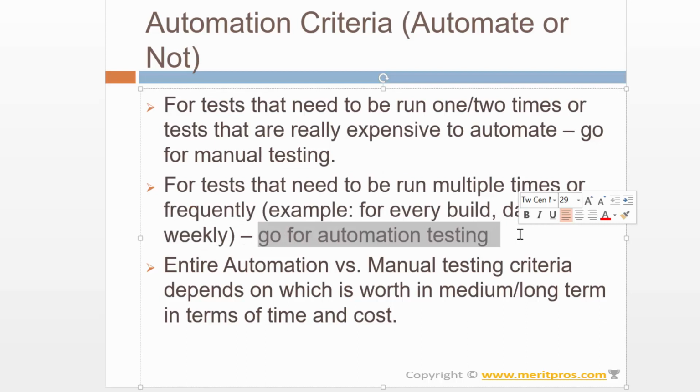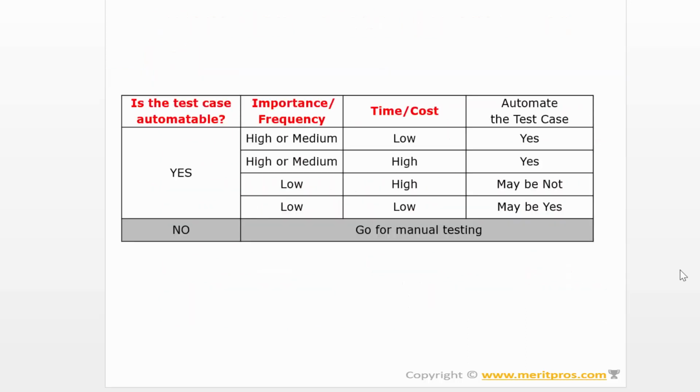So the whole criteria of automation testing versus manual testing depends on which is going to save us time and cost in the long term and medium term. We need to decide on that and go accordingly. So this table is going to help you. If there is a test case, first we need to decide whether it is automatable or not. If it is user acceptance testing, or a test case related to graphics, we cannot automate that. If the test case is not automatable, then go for manual testing. So that's the first thing.